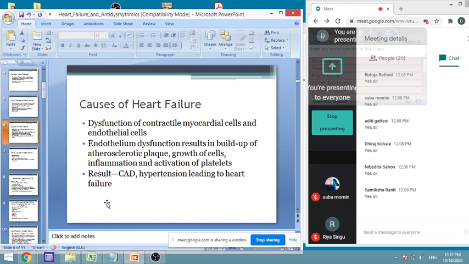The same is the case with hypertension. If hypertension is prolonged for a long period of time, then you know about afterload and preload, you have read about it. Because of the increase in afterload, the load on the heart increases, and that can result in injury to the heart. Because of that injury, which is due to hypertension, the heart may get weaker, and thus the pumping will be lesser.